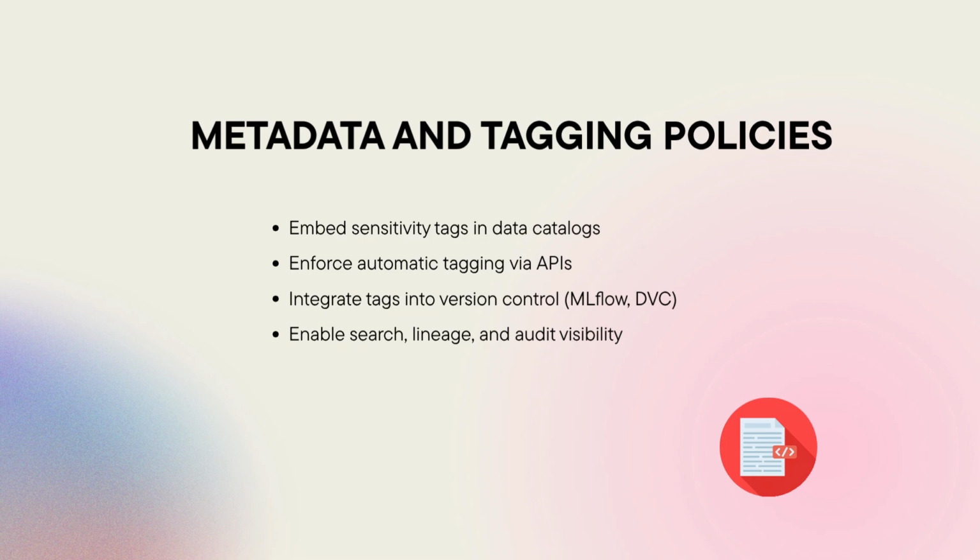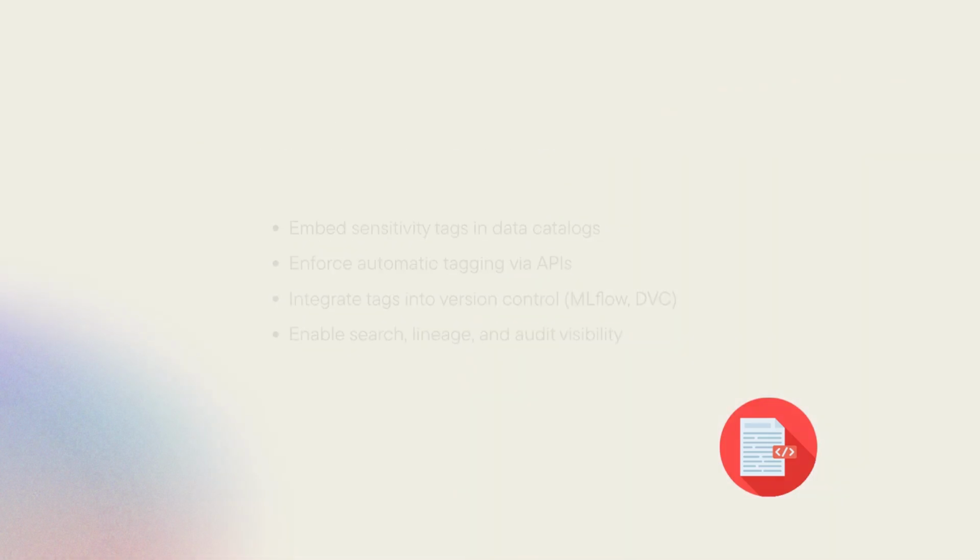Modern tools like MLflow or DVC can embed tags within model versions for traceability. Beyond compliance, metadata tagging provides discoverability, audit readiness, and a shared language across teams, ensuring classification integrity across the AI supply chain.